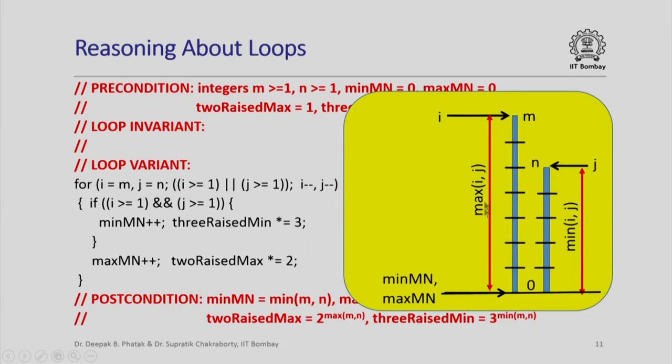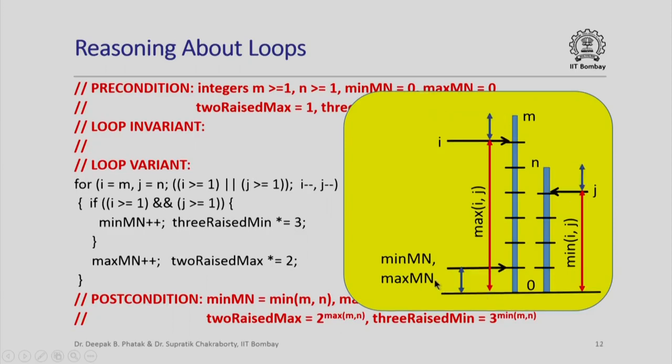So initially the maximum of i and j is this, the minimum of i and j is this, and we also know that initially min mn and max mn have both been initialized to 0, so they are here. Now as the loop iterates, what is going to happen? This is how we begin the loop. i is set to m, j is set to n, min mn and max mn are both set to 0. Now as the loop iterates, i and j both reduce, whereas min mn and max mn both increase.